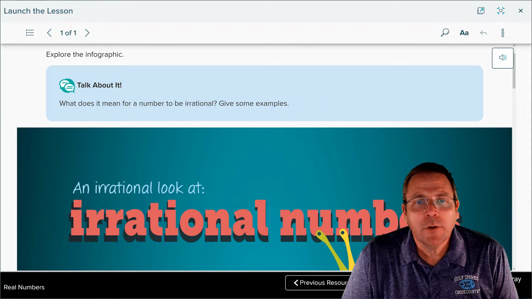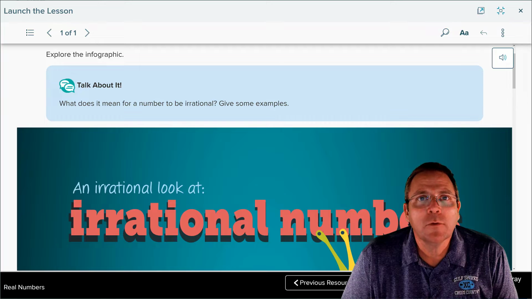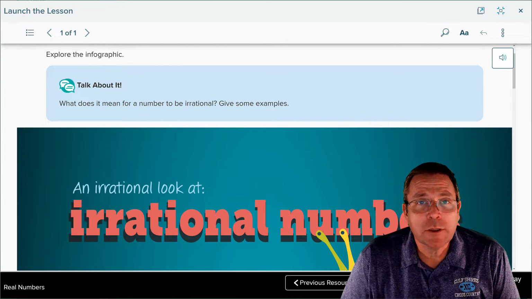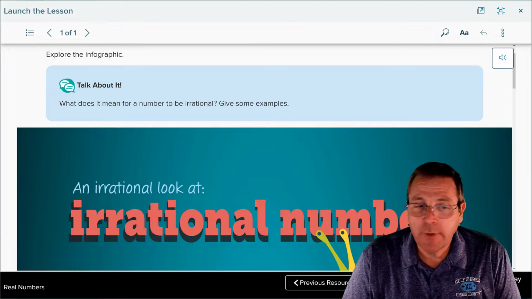Now we're going to start out here with a little infographic about irrational numbers, which don't be confused with irrational women, boys, because there is no such thing as an irrational woman. Trust me on this. Never ever tell your wife she's behaving irrationally. It is not a good idea, but I have digressed.